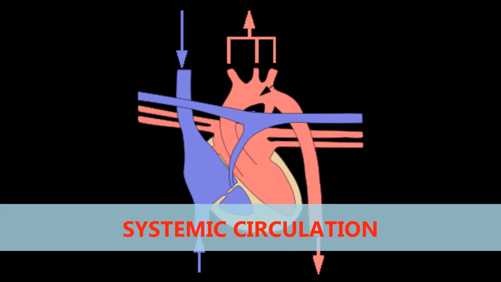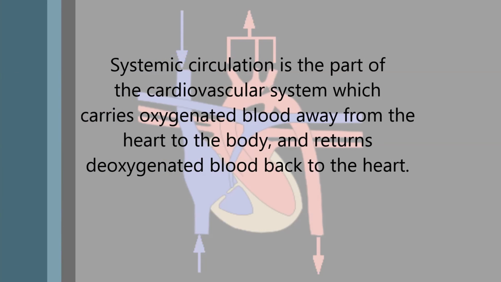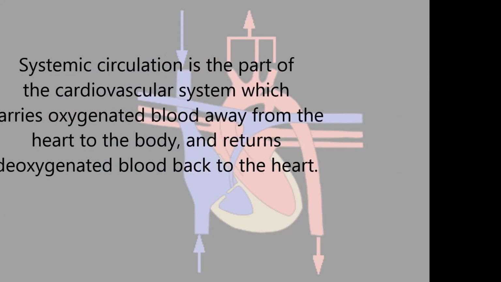Second is the systemic circulation. Systemic circulation is the part of the cardiovascular system which carries oxygenated blood away from the heart to the body and returns the oxygenated blood back to the heart.